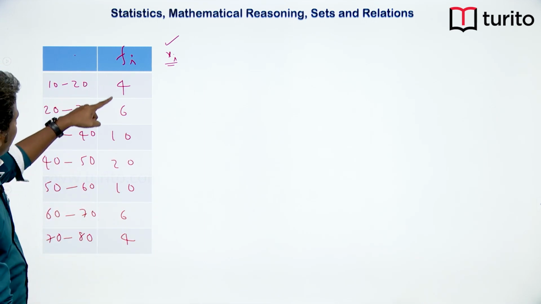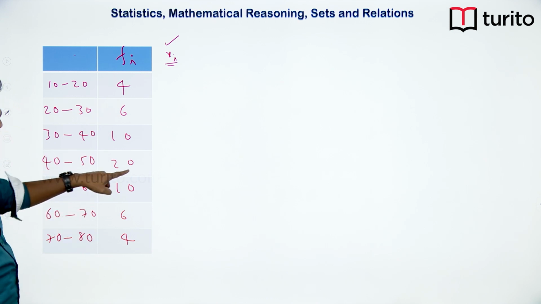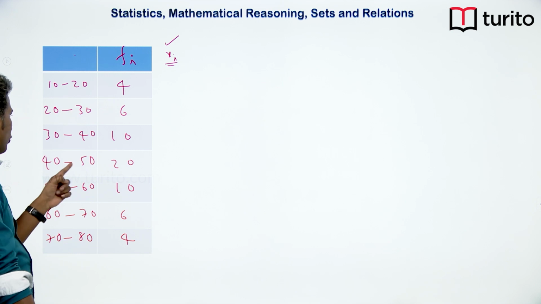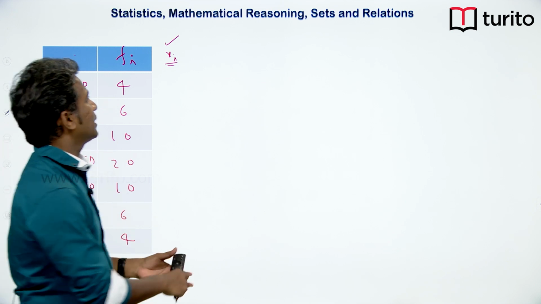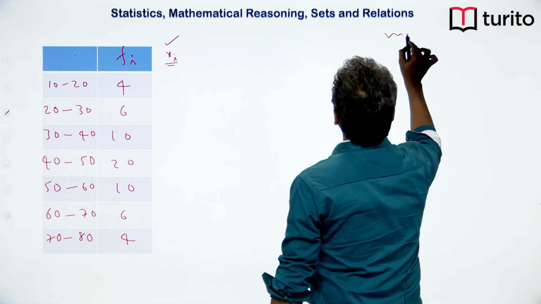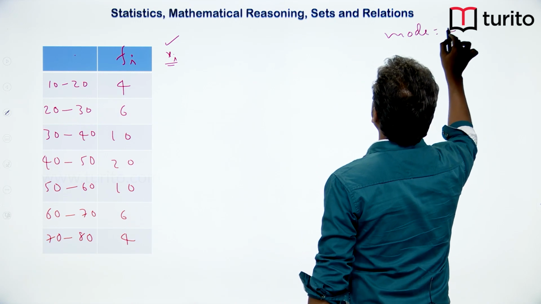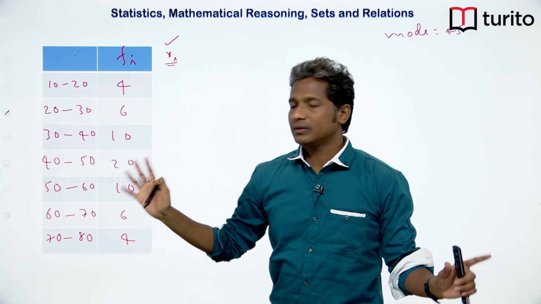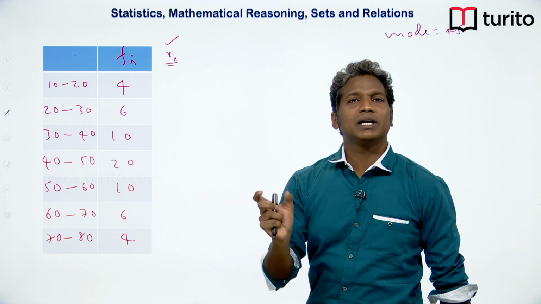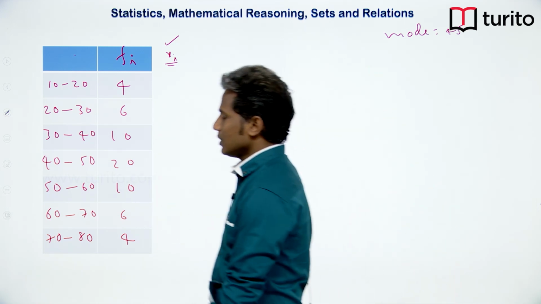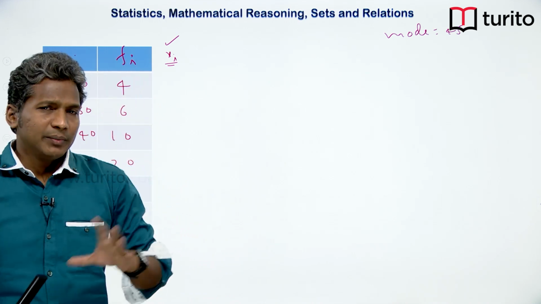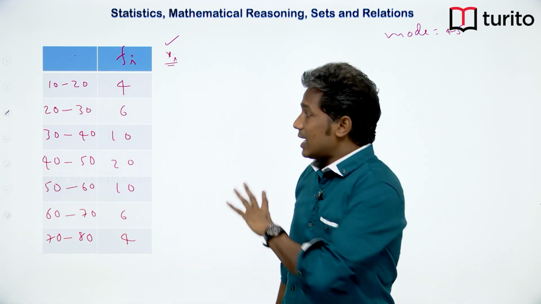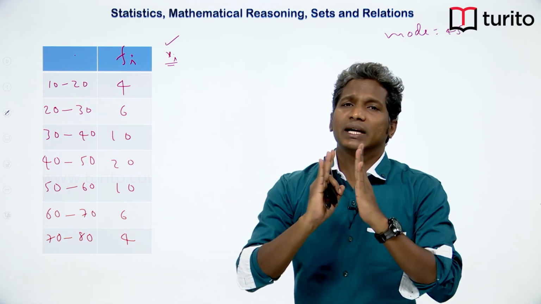Now if I take the total, here 20 is the highest frequency, so 20 will give me the mode. So 45 is the mode here. If you are interested in mean, we can also calculate the mean, but here I am not doing that. I am only calculating the median. To understand median, remember the definition: it is a reading which divides the entire population into exactly two halves.